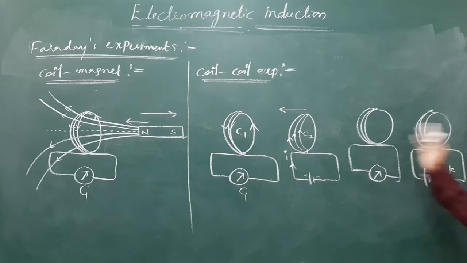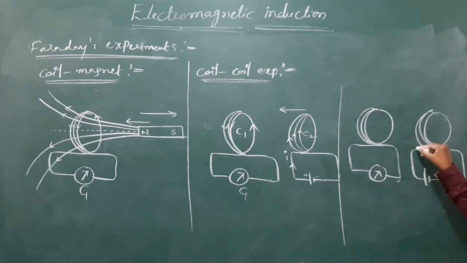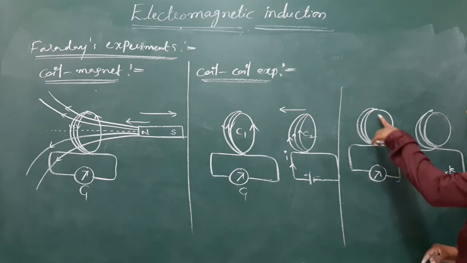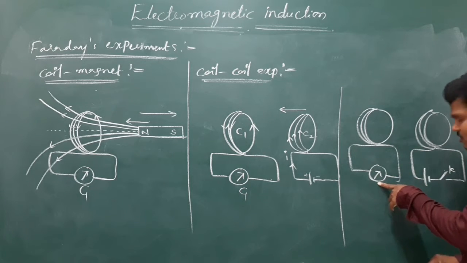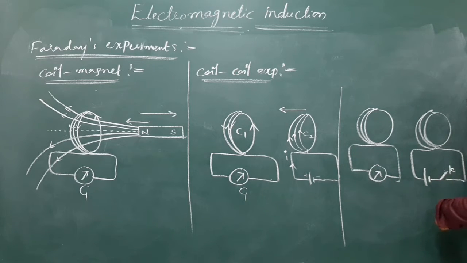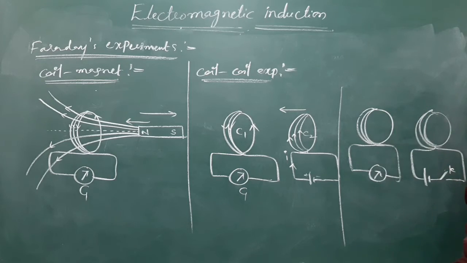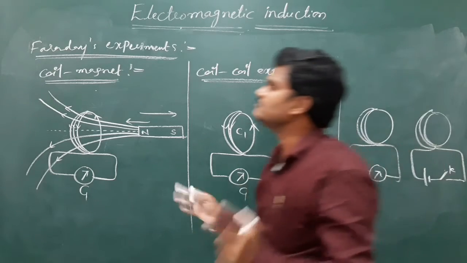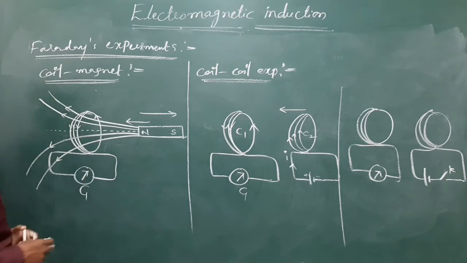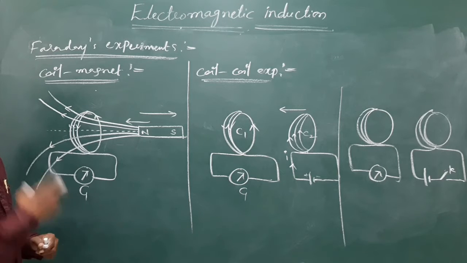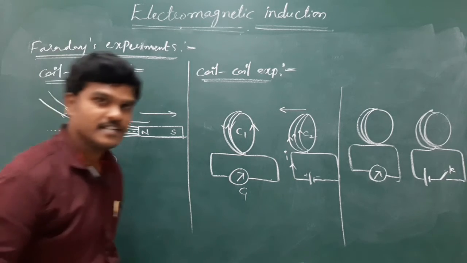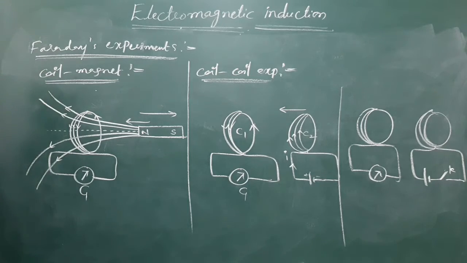See, there is no relative motion between these two. But here also some deflections are possible in the galvanometer, because once the key is pressed, there will be a momentary deflection in the galvanometer. It means at that time some induced currents are set up in this coil. So these are some experimental observations. From these, let us study the laws of electromagnetic induction, the Faraday laws of electromagnetic induction.